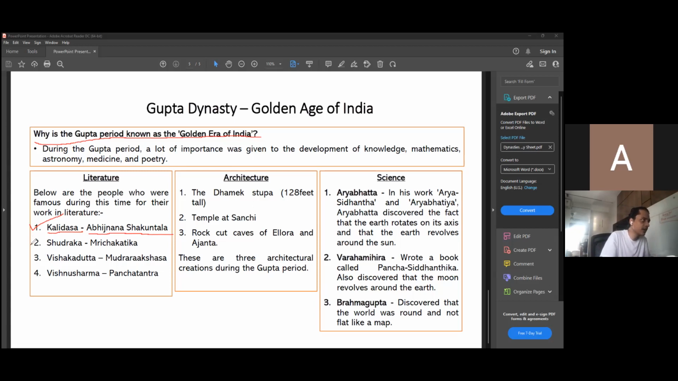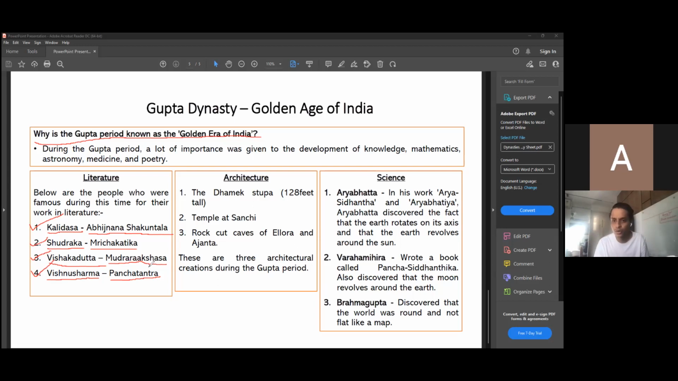Second one is Shudraka, and he wrote the Richa Katika. If you see, that M is silent. So Shudraka actually wrote the Richa Katika. Vishaka Datta wrote the Mudra Rakshasa, and Vishnu Sharma wrote the Panchatantra. I understand that all of these names of the writers as well as the books are a little complex, but I need you to practice the spelling either 5 or 10 times so that you can get the correct spelling in the exam.